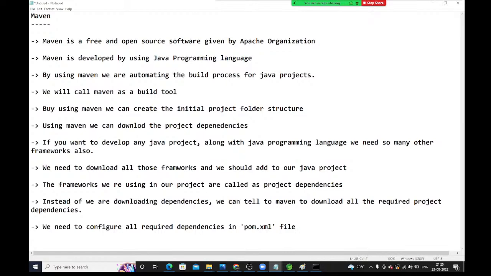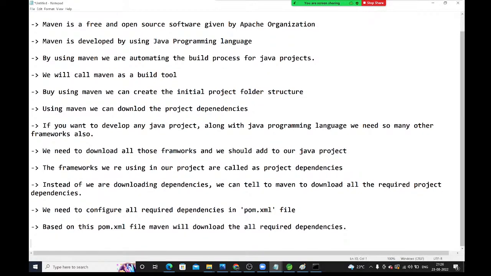Right. Maven will use this pom.xml file to download the dependencies. Based on this pom.xml file, Maven will download all the required dependencies.